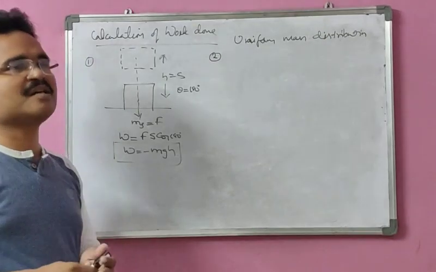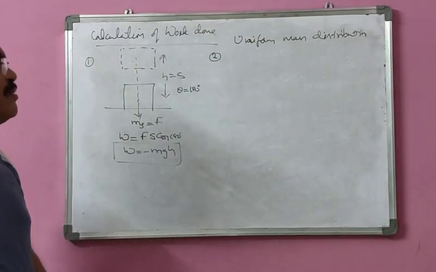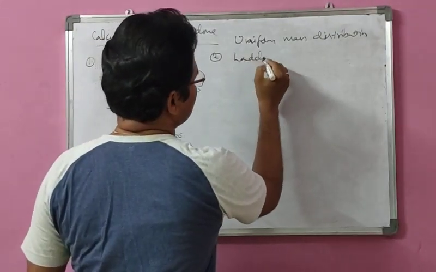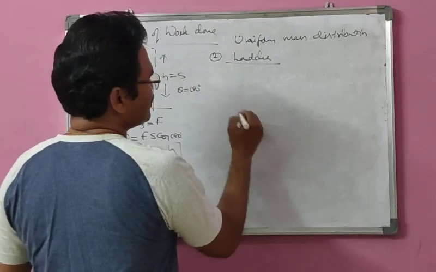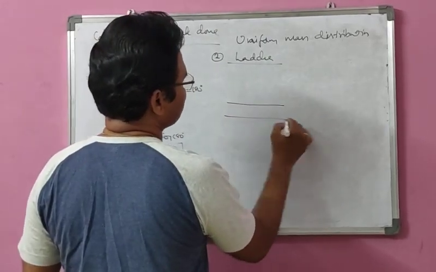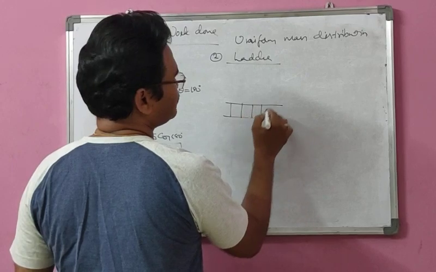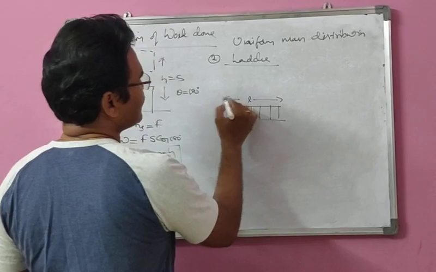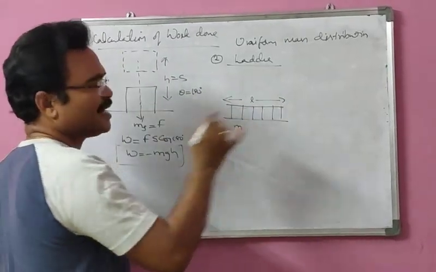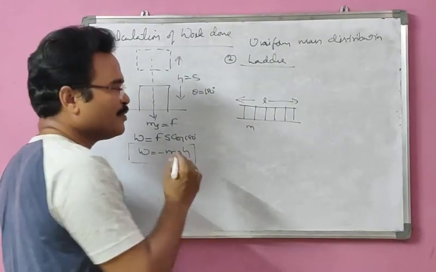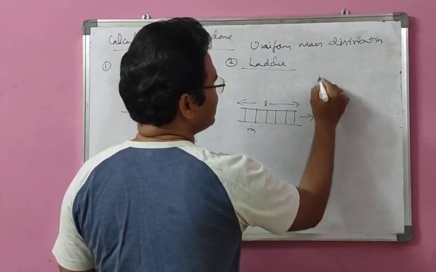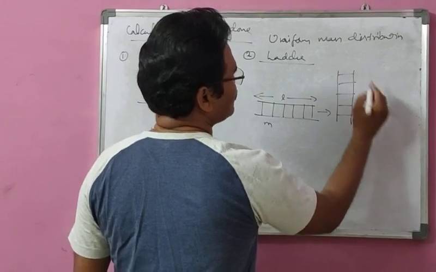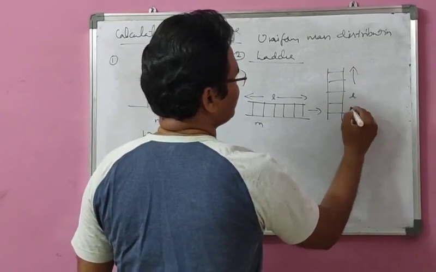So let me take some examples so that you can understand how this can be understood here. Second one, I'm going to take here a ladder, uniform ladder. So this uniform ladder of mass M and length L here. It is lying horizontally on the ground. Now it is made erected straight. That means it is kept like this. So now again this L is like this.